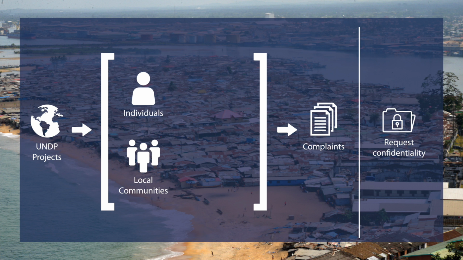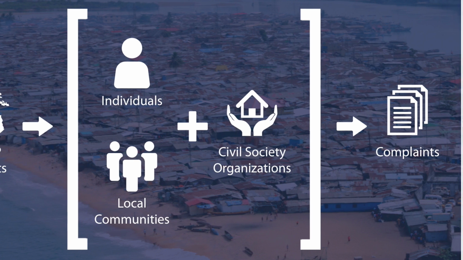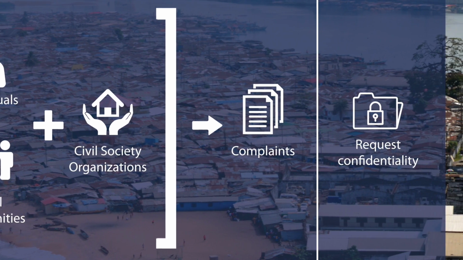A representative, such as a civil society organization, may also file a complaint on behalf of affected communities. People who file complaints may request that SECU protect their names and identities.